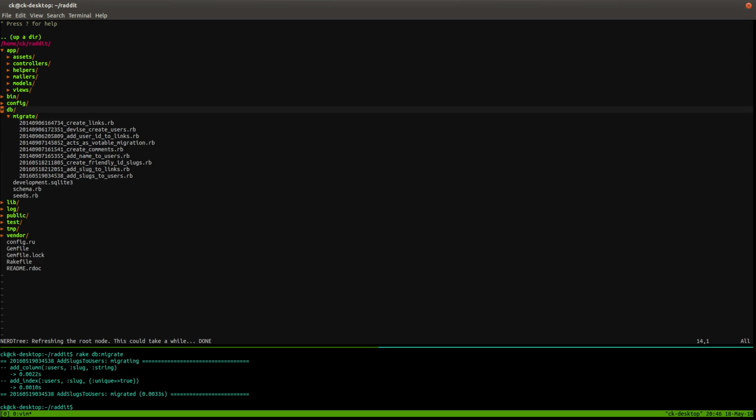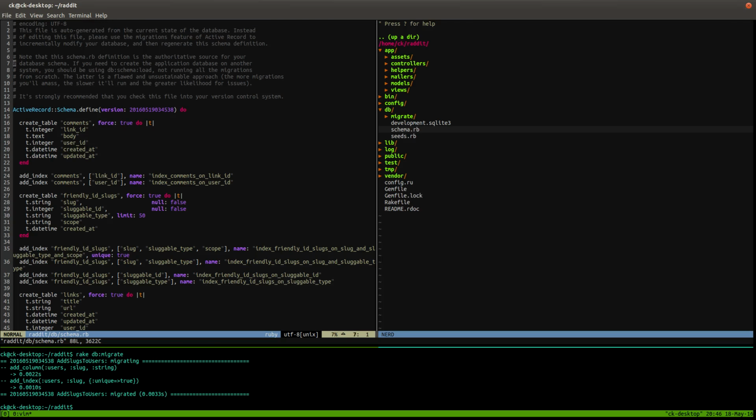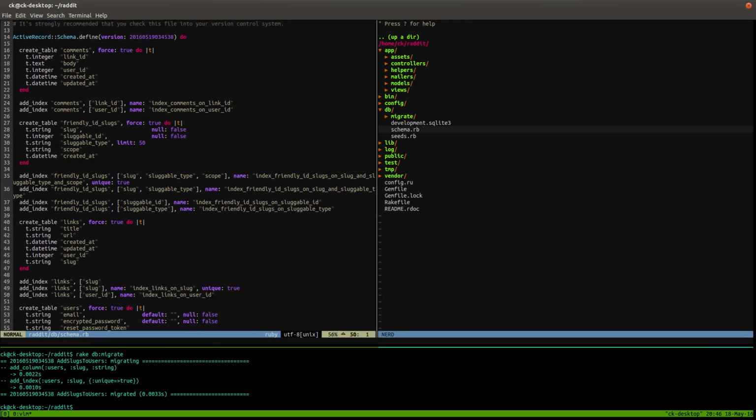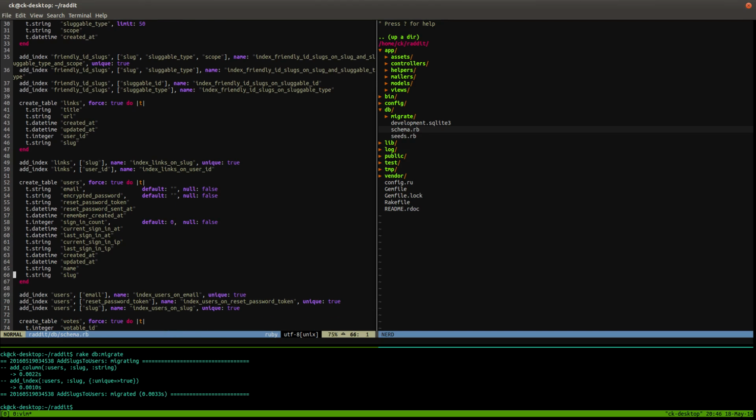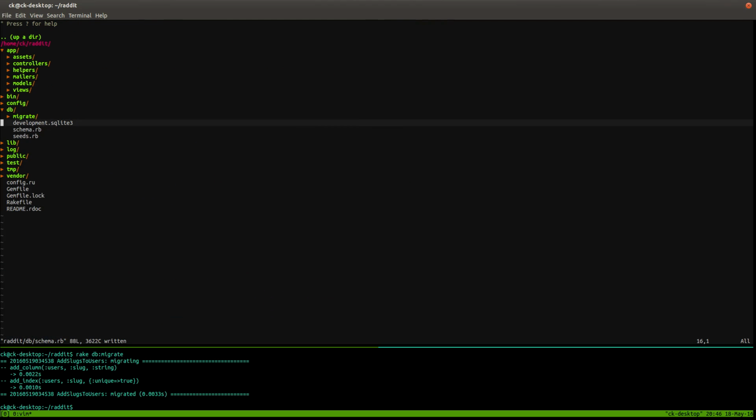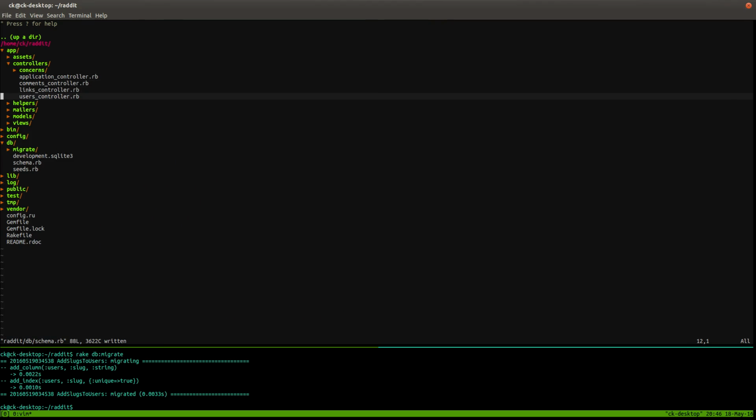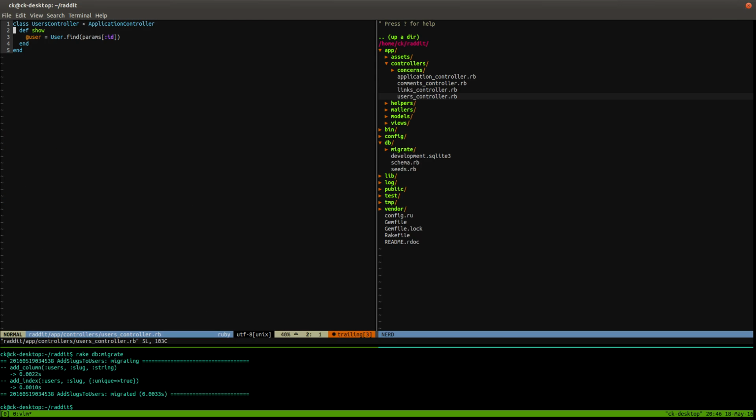Let's just make sure that it's in our schema. Why not? Let's go to, what are we looking for? Users. Slug. There we go. And the index, awesome. Okay. Controllers, users controller, and if you guys recall here, what are we going to do? Should we add a private method or should we just add it to this?